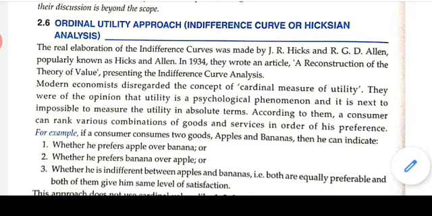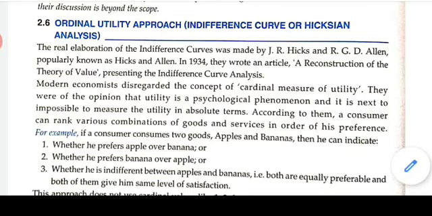But the modern economists disregarded the concept of cardinal measurement of utility. They were opposing this concept. They were of the opinion that utility is a psychological phenomenon and it is next to impossible to measure utility in absolute terms. So according to them, a consumer can rank. What the ordinal approach is saying is, we cannot measure utility but we can rank them.